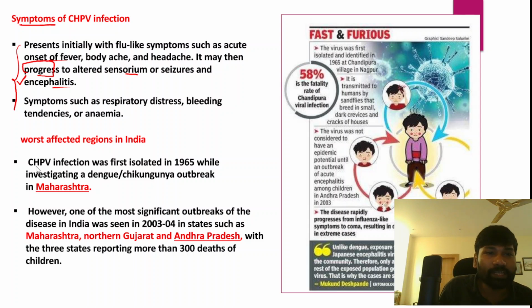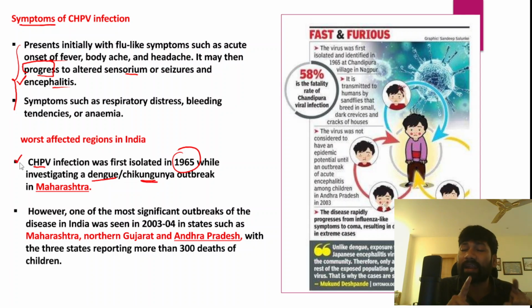Okay, the Chandipura virus was first isolated in 1965 while investigations were taking place with respect to a dengue and chikungunya outbreak in the state of Maharashtra, and during this investigation the Chandipura virus was identified for the first time.